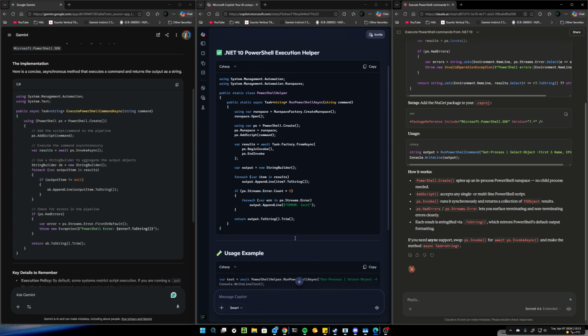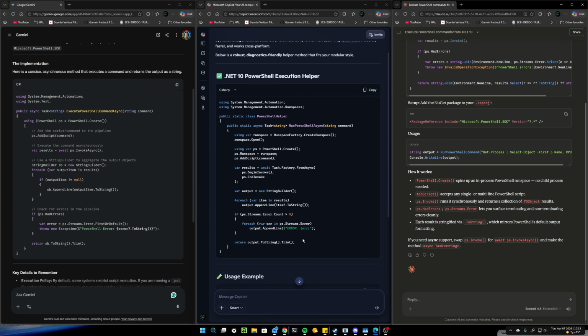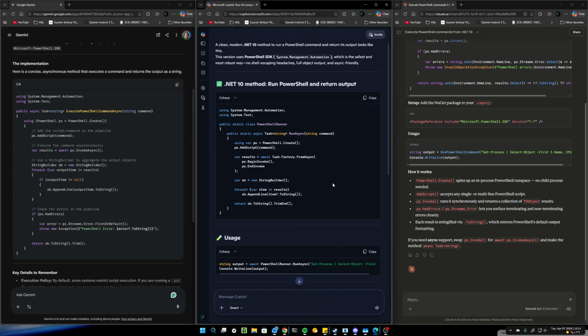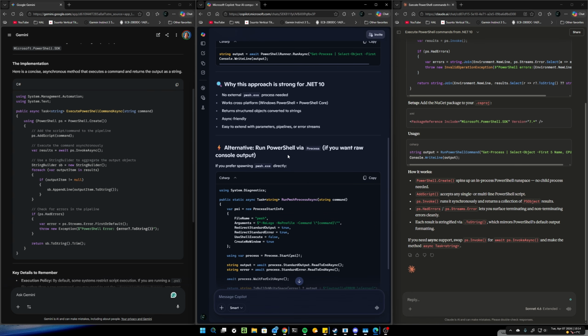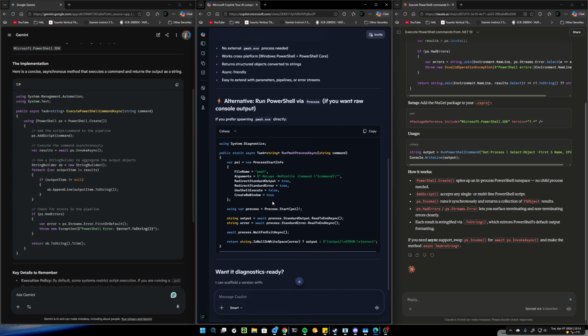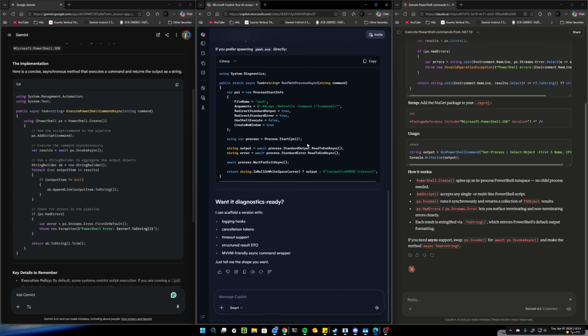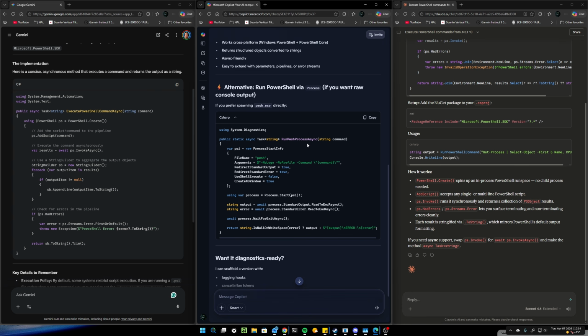So, imagine this. Imagine I was your boss, or I was your teacher, and you come up to me and say, Kent, I want to make a method in .NET 10 that returns the output of a PowerShell command. The first answer you get is this. And here, this is actually how you should do it, wanted via processes, by the way. I forgot to say this. This is actually how you should do it, to be honest, or how I would do it. But I give it to you this way.